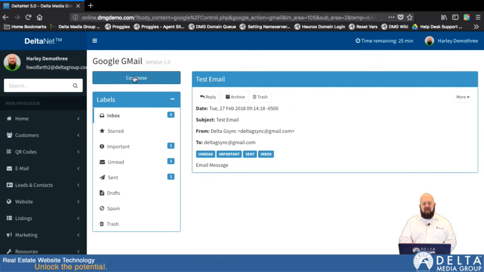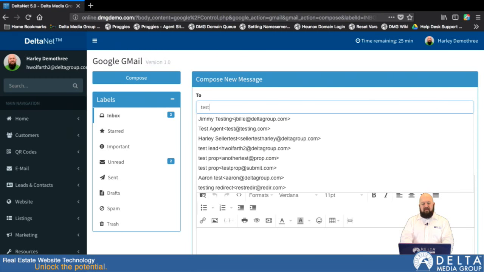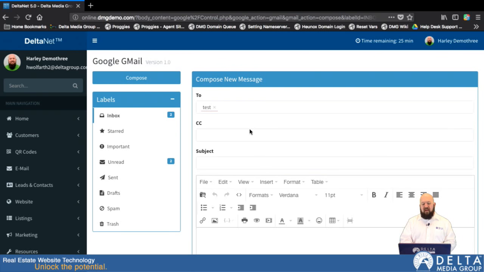If I want to make a new email, I'll just go ahead and compose. And you can see that it auto-completes with the contacts that are attached to this account. So it's actually pulling the contacts from my Delta account that it's syncing with my Google account right now. That allows me to just go ahead and pick as I would in any other email interface if I was using my actual Google Mail interface.